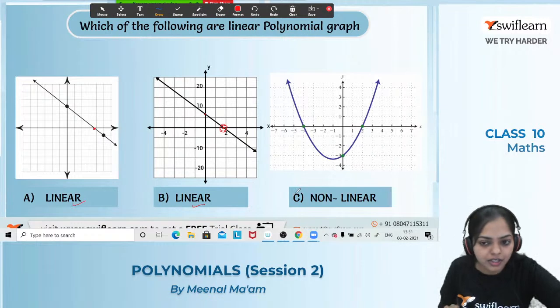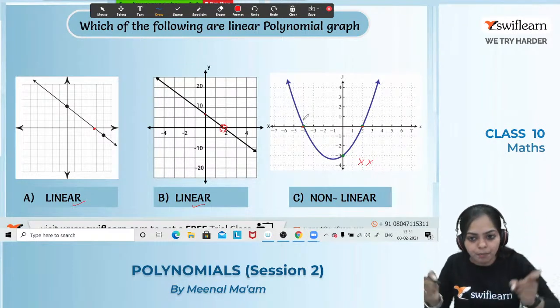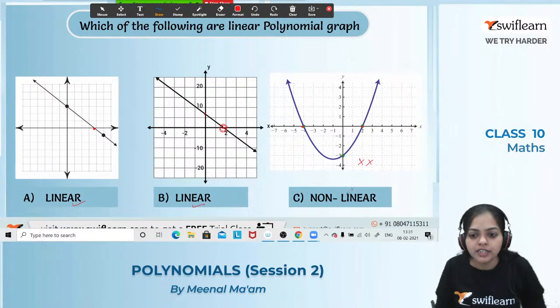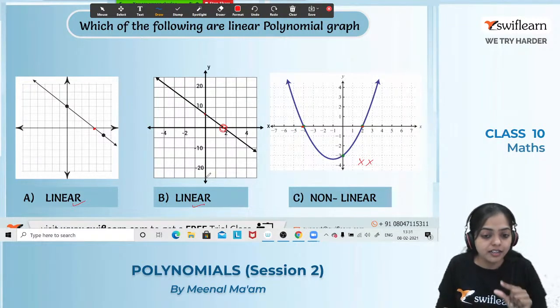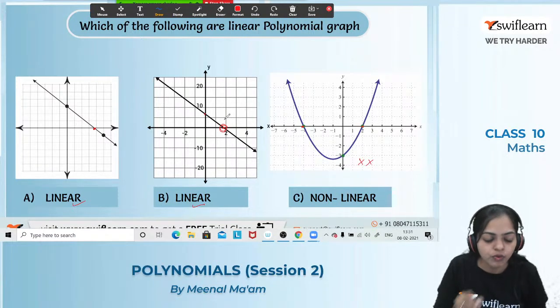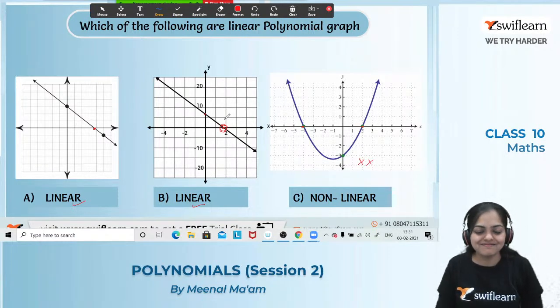And if I talk about the third graph, it's not a linear graph because it intersects the x-axis at 2 points, and again it's not a straight line, it's parabolic in shape. That's why it's not a linear graph. So the first and second ones are linear graphs, and they intersect the x-axis at only 1 point. Got it, everyone?